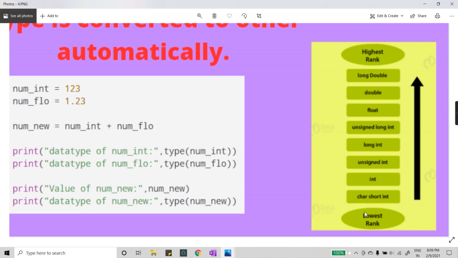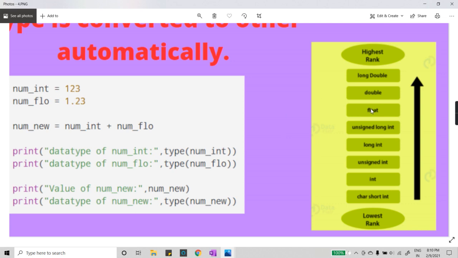Here we are going from lowest to highest. Check that integer has a lower rank than float. You are all seeing that, right? So integer has a lower rank than float. That is the only reason that whenever I add an integer and a float, I get the final output in float.